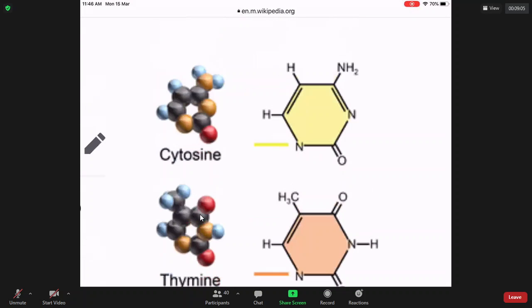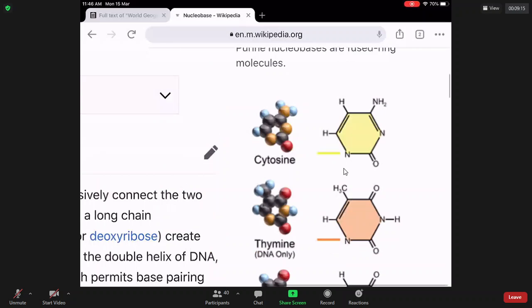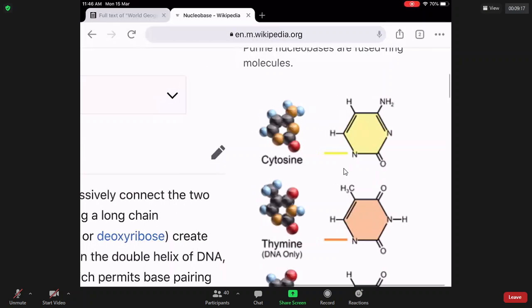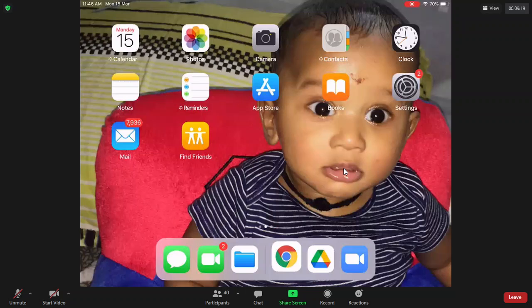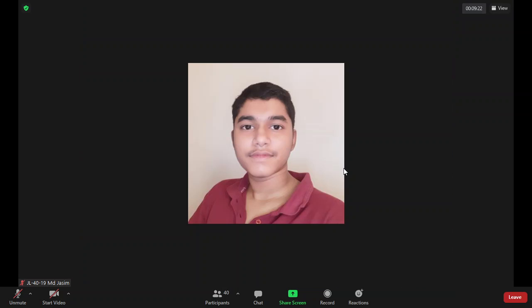Whenever nitrogen is a part of the ring, it cannot be estimated using the Jeldahl method. It is given in the NCERT book, if you remember correctly. Do you remember it correctly, sir? Remember, sir.